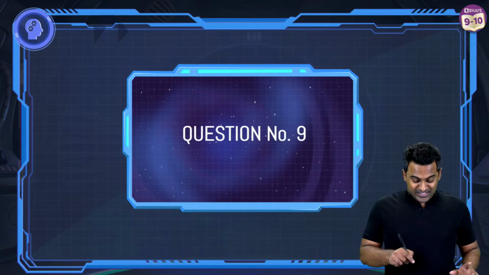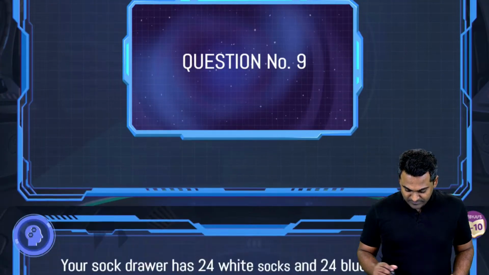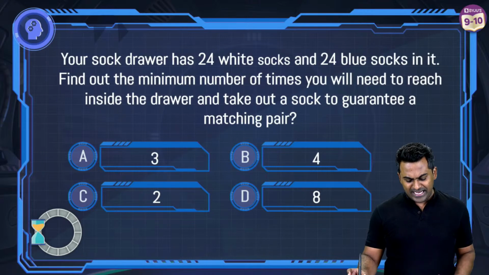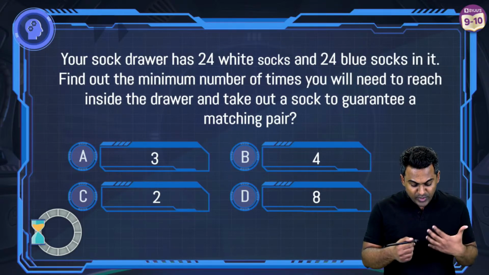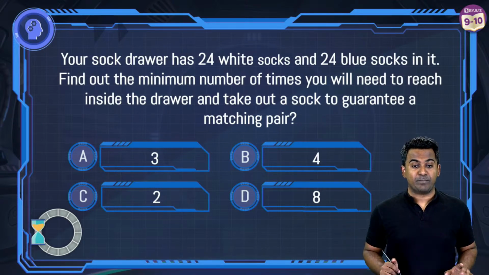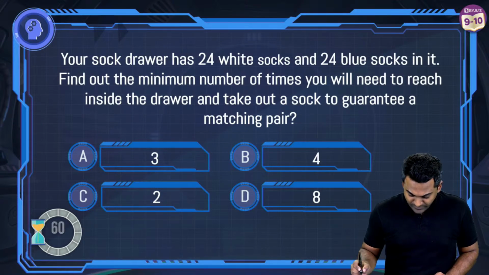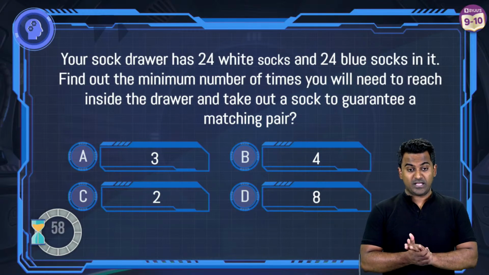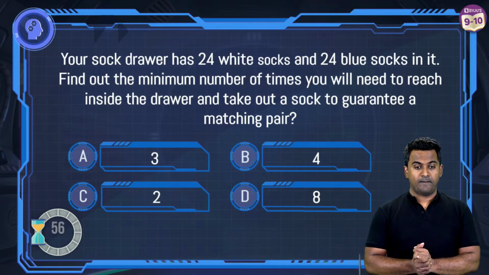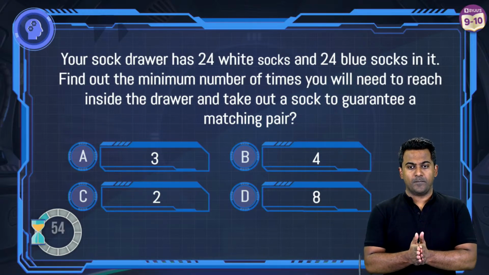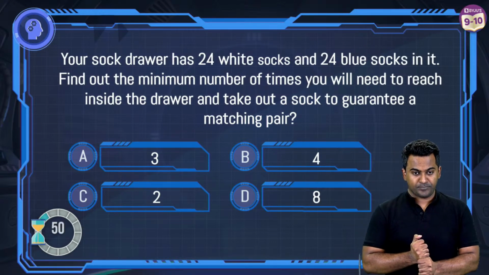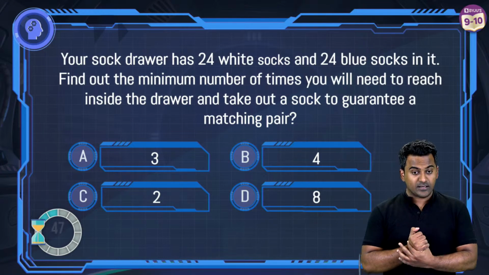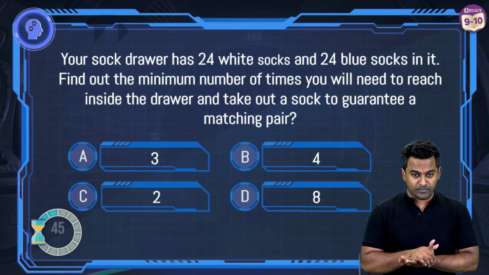Okay, so we have only 2. This one you should be able to answer. Come on. Your sock drawer has 24 white socks and 24 blue socks. What is the minimum number of times you need to reach in to guarantee a matching pair? This should be simple. What is going to be the correct answer? Option A, B, C or D? Archit says C.